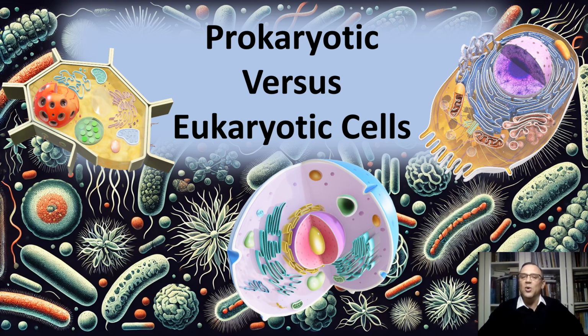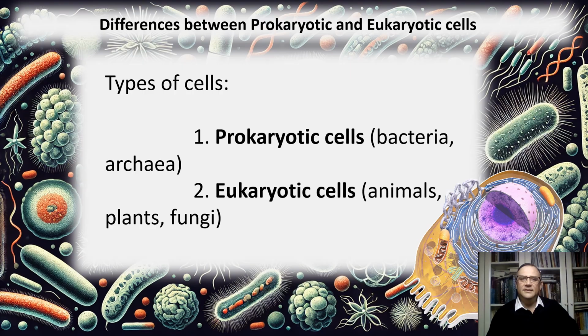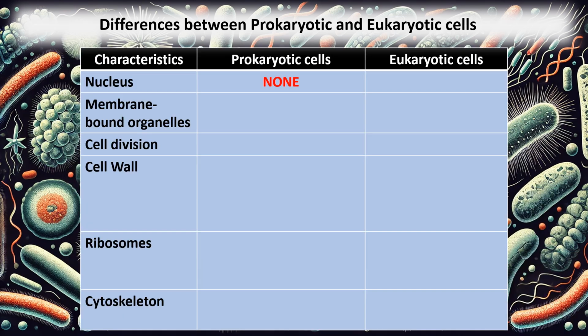Let's dive into a quick review of these remarkable units of life, exploring their differences, similarities, and what makes each essential to the tapestry of existence. Bacteria and archaea are made up of prokaryotic cells, while plants, fungi, animals, and humans have eukaryotic cells. Let's compare them to understand what makes them different.